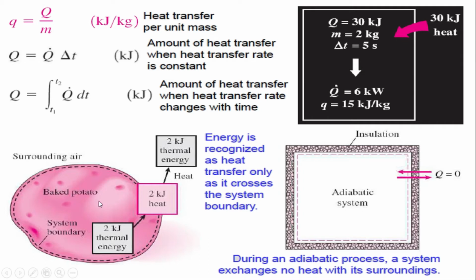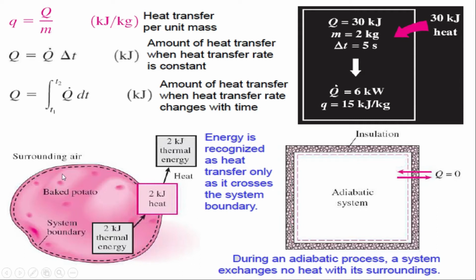Now, what is this? This is a potato. Let's suppose we have a big potato, and this one is our surrounding. The surrounding here, and this is our system. I'm going to analyze this, and this dotted line is the boundary.